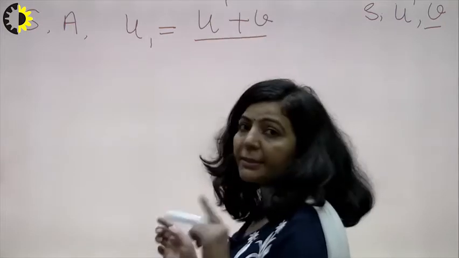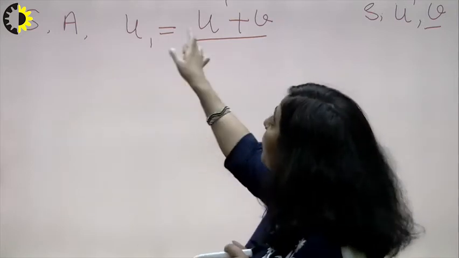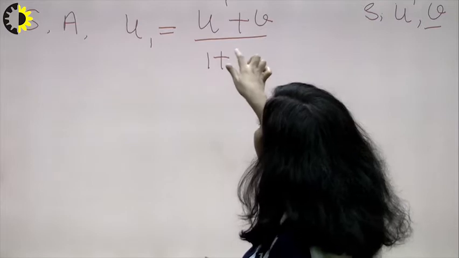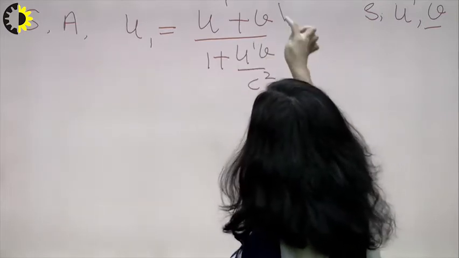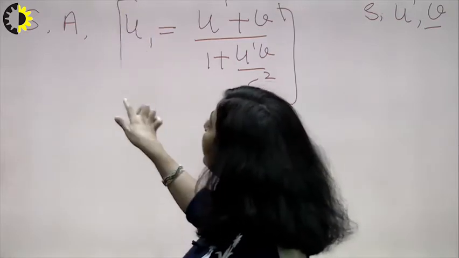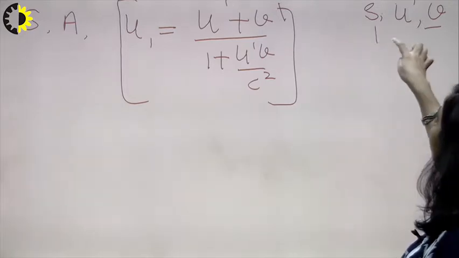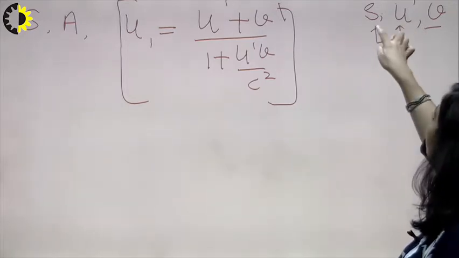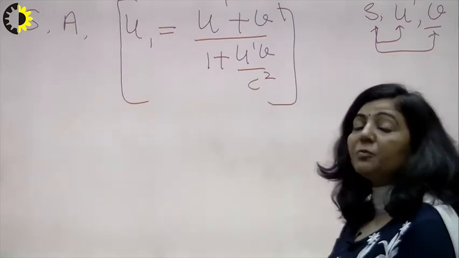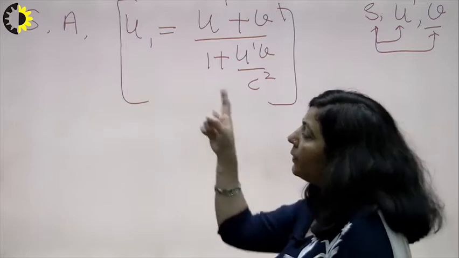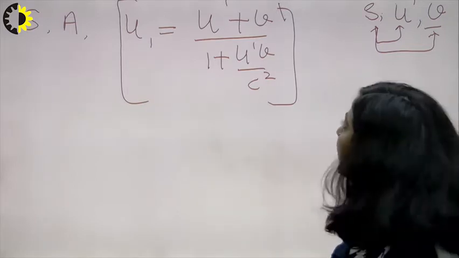You have to consider that formula which you have derived in your last lecture. According to the relativistic addition theorem, U1 will be (U' + V) / (1 + U'V/c²). So according to the addition theorem, you know the speed of the particle in the S' frame, and you also know the speed of S' with respect to S. So if you want to write the speed of the same particle with respect to the S frame, it will be equal to (U' + V) / (1 + U'V/c²).